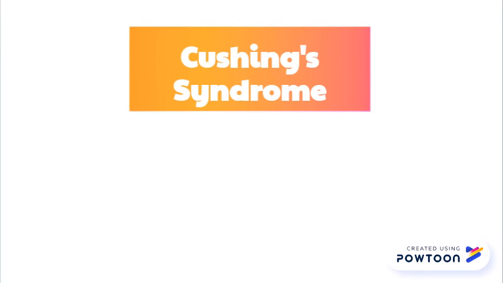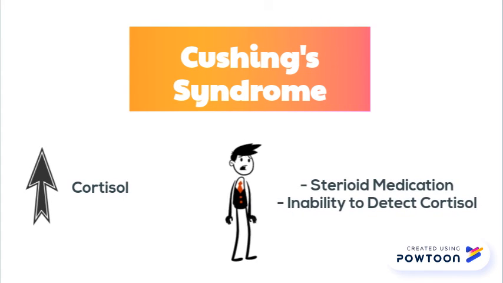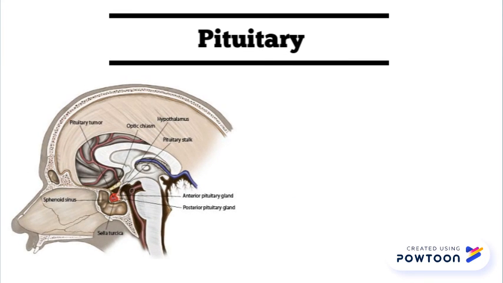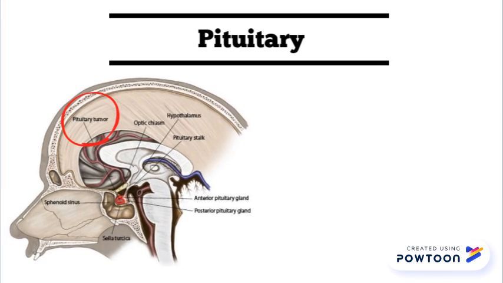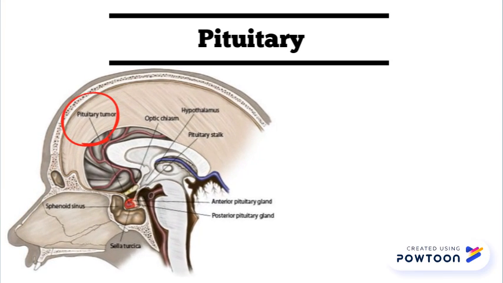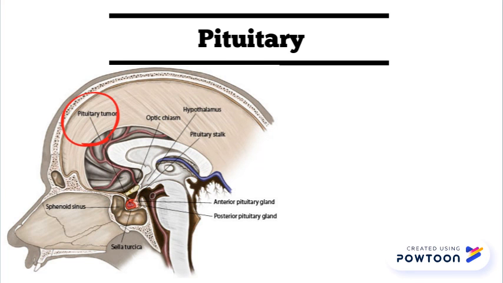Cushing syndrome is a disorder that occurs when the body has a high level of the cortisol hormone. Although there are multiple ways to obtain high cortisol levels, such as through taking too much steroid medication, Cushing's disease is actually a form of Cushing syndrome, which instead focuses on the pituitary and its inability to detect high levels of cortisol, which will be explained more in depth later on. For Cushing's disease, the excess growth of the pituitary gland causes the pituitary gland to release too much ACTH hormone.